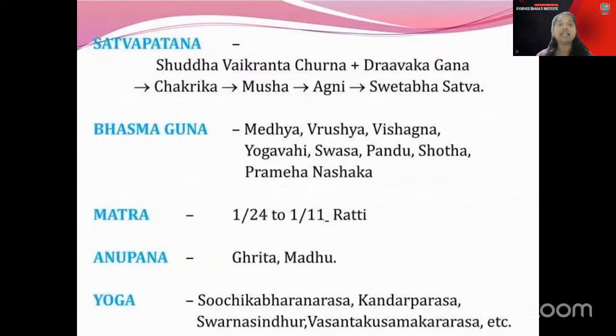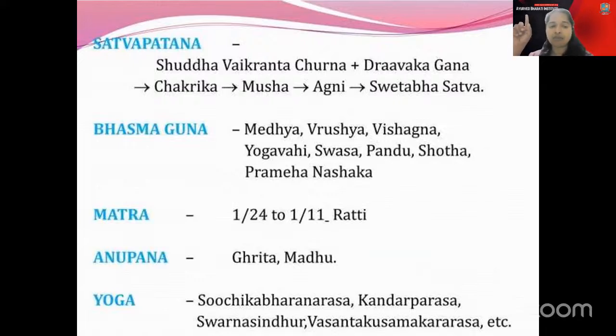Then coming to the Sattvapatana part. In the Sattvapatana, the Dravaka Gana Dravyas are mainly used, and the Basmas are mainly Medhya, Vishaghna, Yogavahi, with Shwasa, Pandu and Prameha Nashaka property. It is not so important here. The Matra is important. Vaikranta Matra is important because it was once asked, 1 by 24 to 1 by 11 Rati. So that also you just underline.